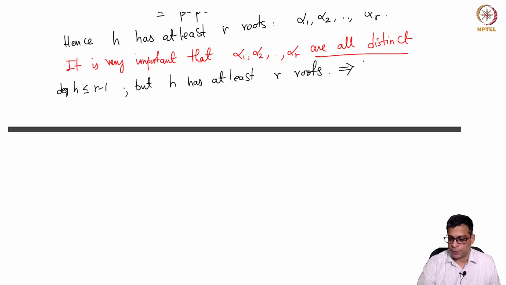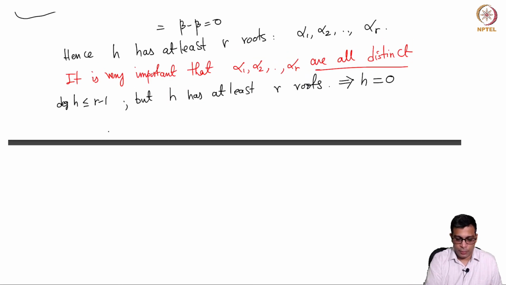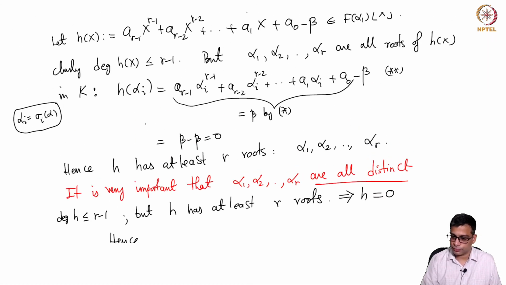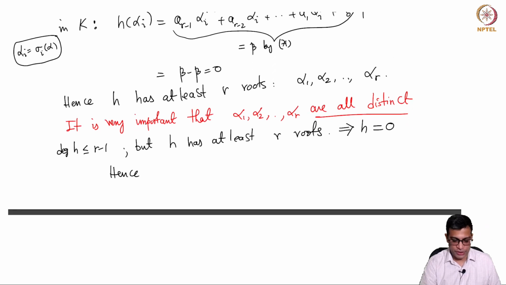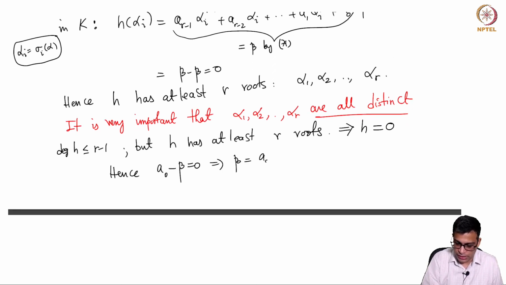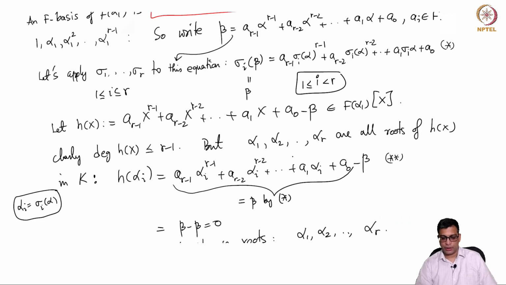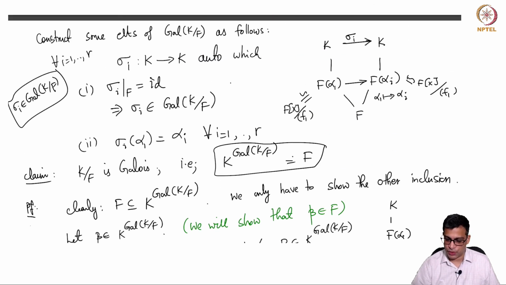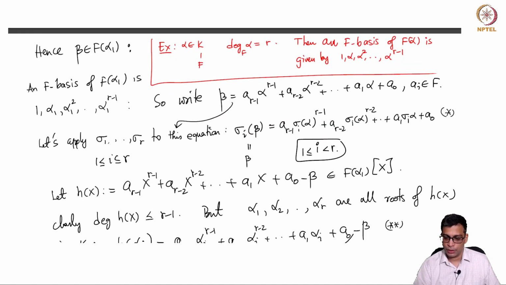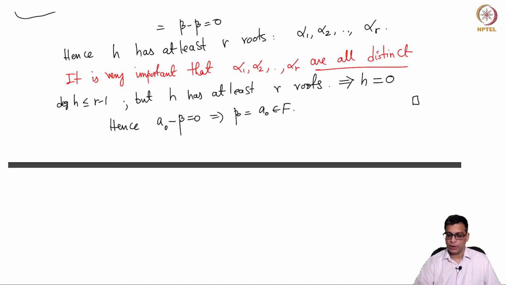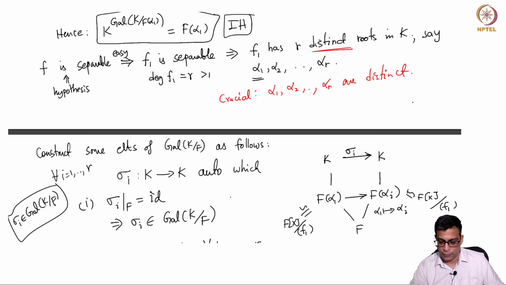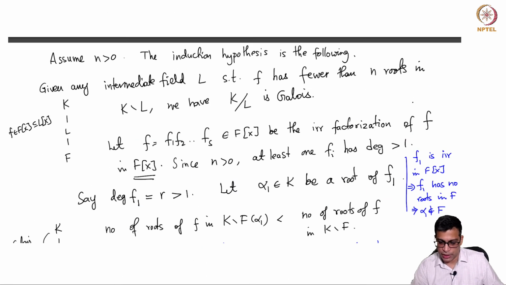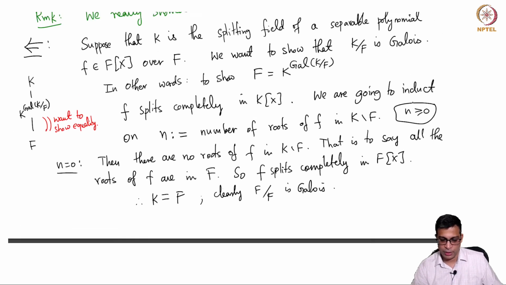Because over a field, a polynomial can have at most as many roots as its degree. Here you have a polynomial of degree r minus 1 or less, but it has at least r roots. The only resolution of this problem is that h is 0. But if h is 0, each coefficient is 0. A polynomial is 0 means all coefficients are 0. So a_0 minus beta is 0. That means beta is equal to a_0, which is in F. Right? So beta is in F as we wanted to show. So this is a very nice, clever proof, and it is quite long, so we may have lost track of time here.